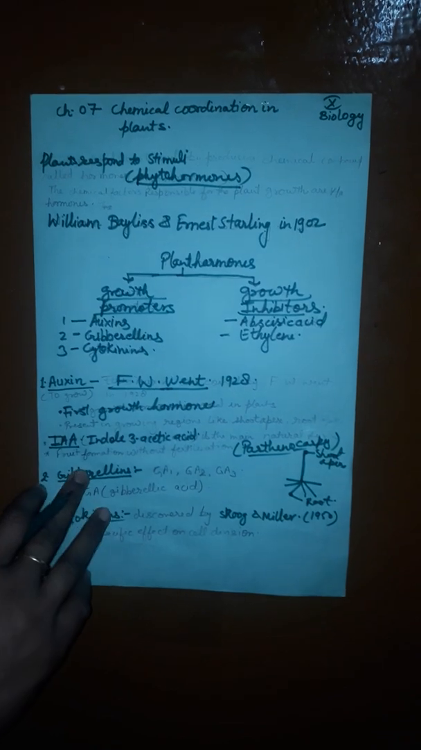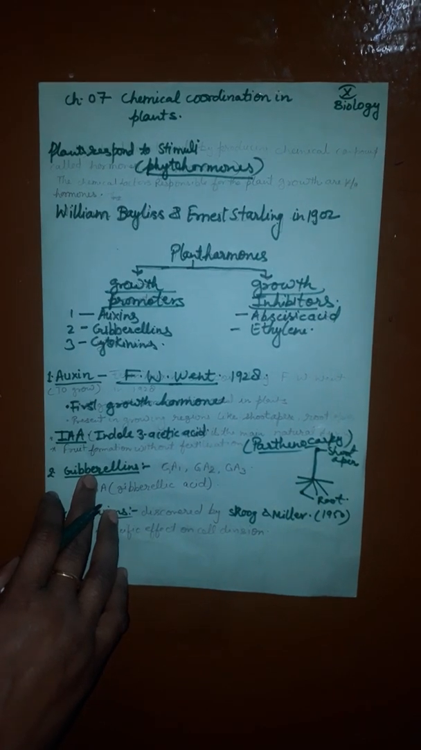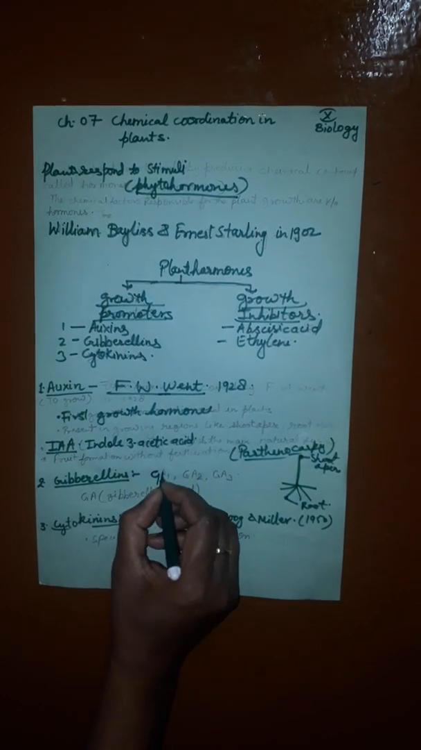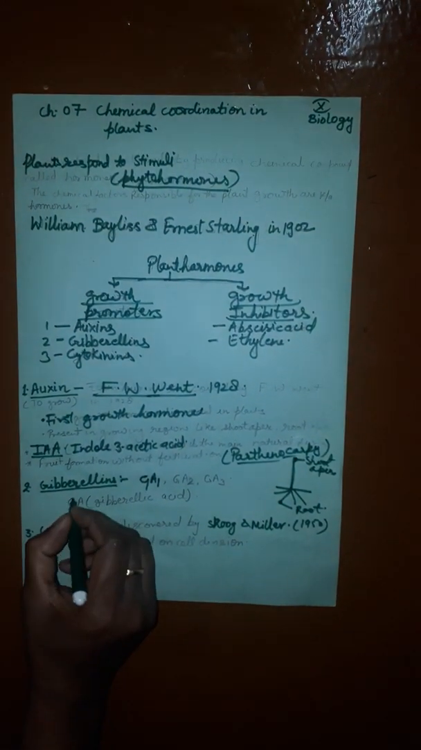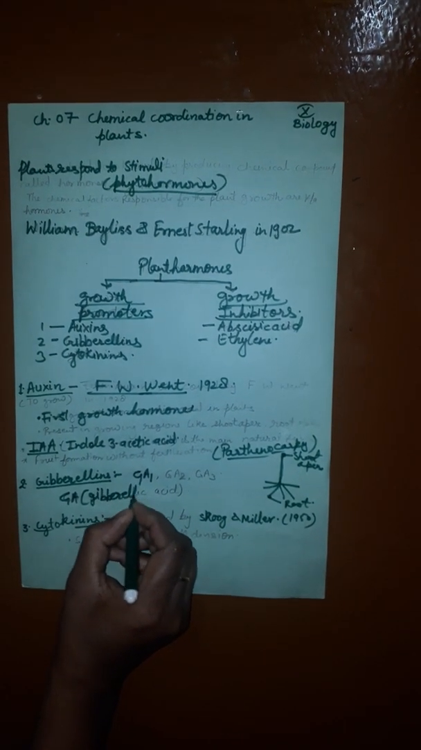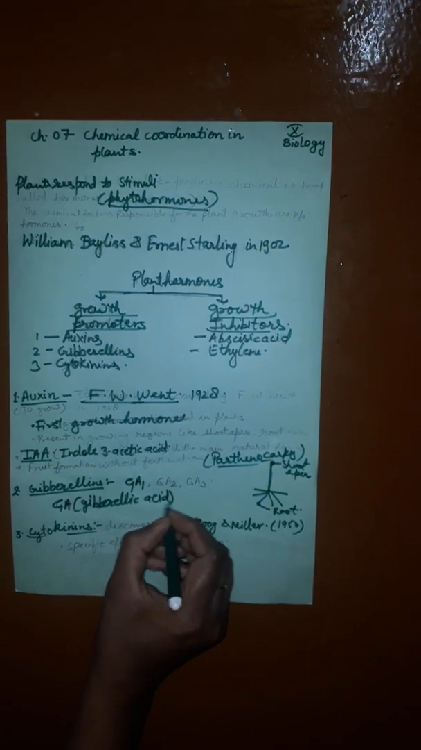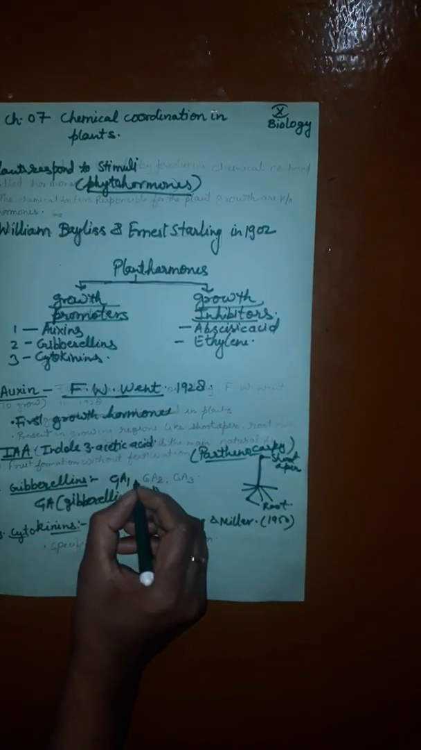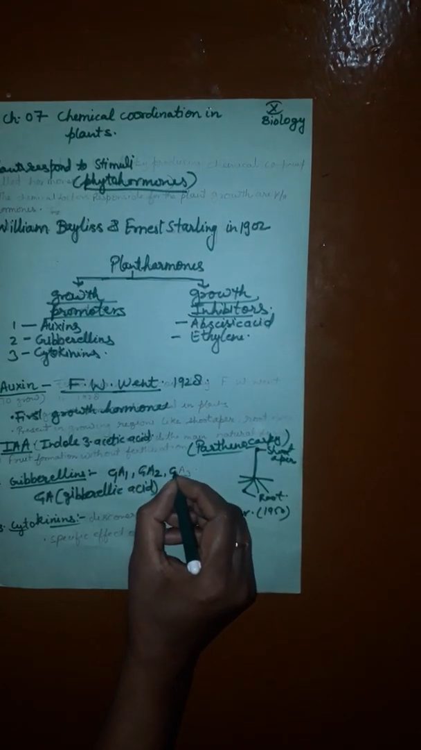Now next is gibberellin. Gibberellin is also a growth promoter. Gibberellins are another kind of plant hormone. They are reported from different plants and named as GA. What is the full form of GA? Gibberellic acid. It is present in different forms, that is GA1, GA2 and GA3. Gibberellic acid 3 is the most studied form of gibberellin.